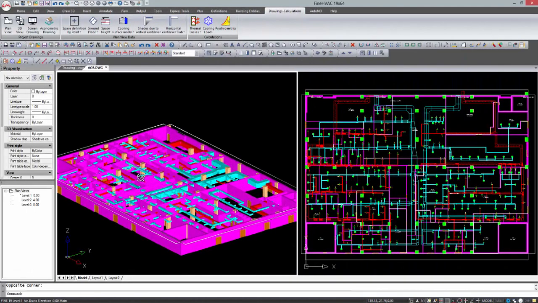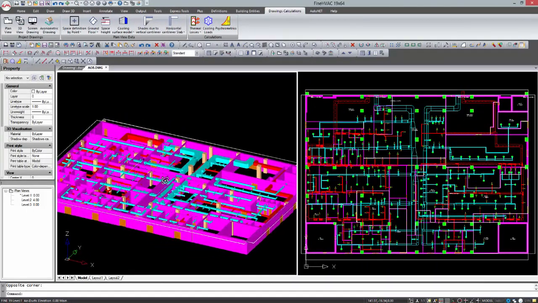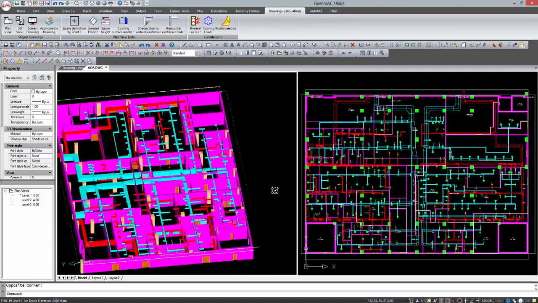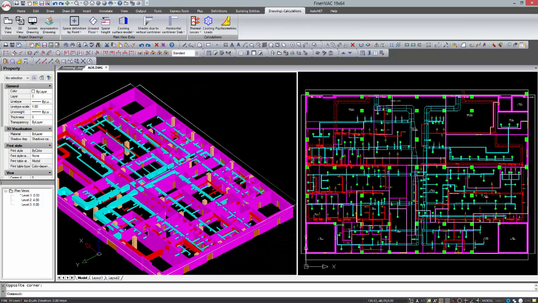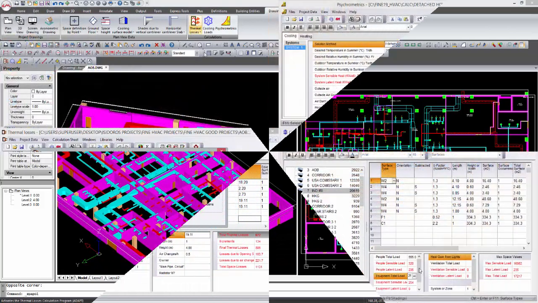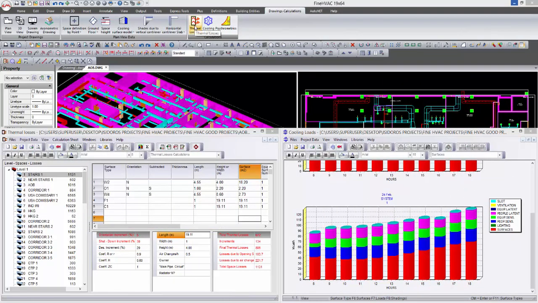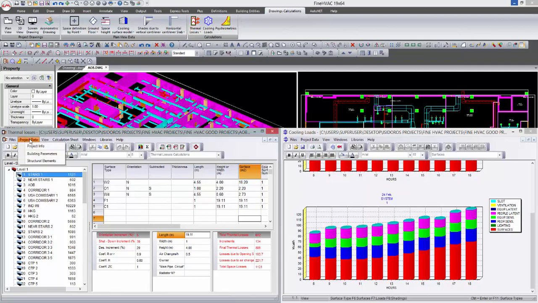4M launches the brand new version of Fine HVAC 19 standalone software platform. Fine19 HVAC is a powerful workstation for heating, ventilation and air conditioning design, which automatically performs the necessary calculations directly from the drawings, producing all the case study results.